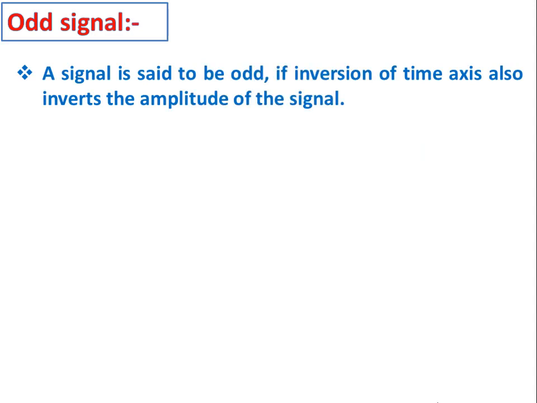Similarly, what is odd signal? A signal is said to be odd if inversion of time axis also inverts the amplitude of the signal. This can be clearly understood by considering one example.